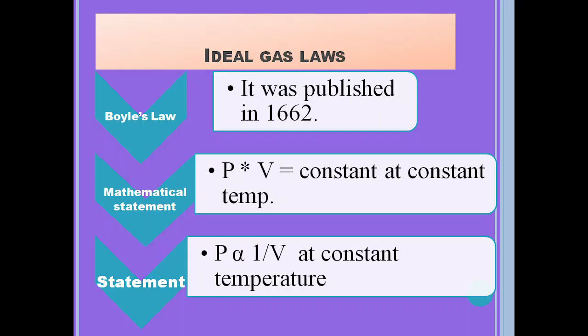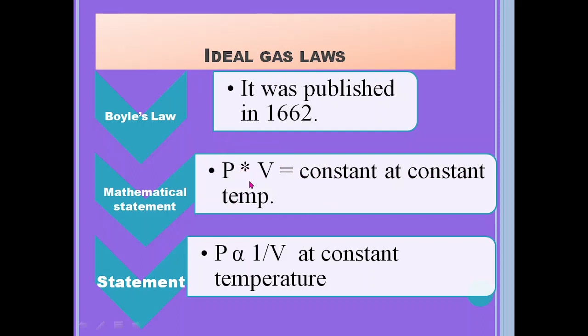So these are named as the ideal gas laws. The first one is Boyle's law. It was stated in 1662 by the scientist Boyle, and its mathematical statement is PV is equal to constant at a constant temperature.